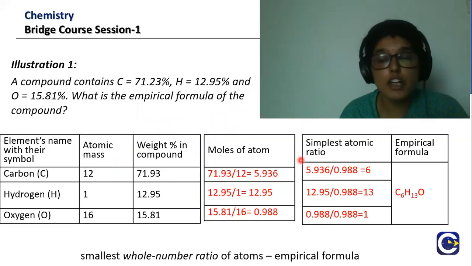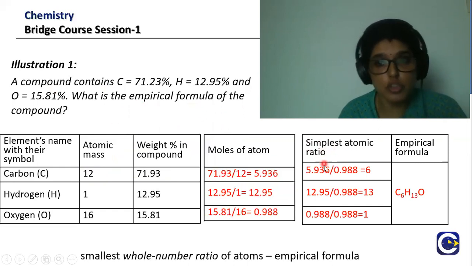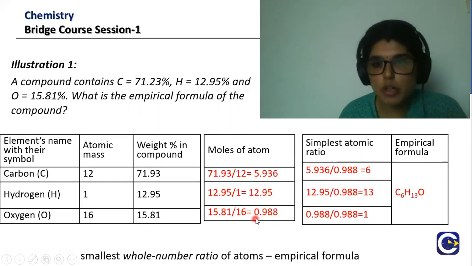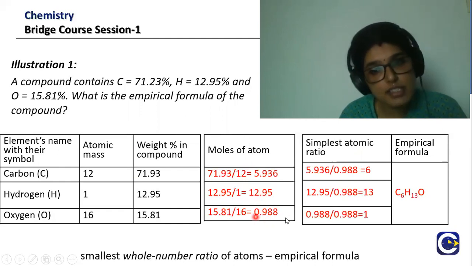Now, after finding the moles of atoms, you need to find the simplest atomic ratio for determining the empirical formula. The question asked is, what is the empirical formula of the compound? So what do we do? You have to take the least number here. Because we do not have a common factor, how do I find the simplest atomic ratio when there is no common factor? I take the least number. Out of these three, 5.9, 12.9 and 0.9, the least number here is 0.98.